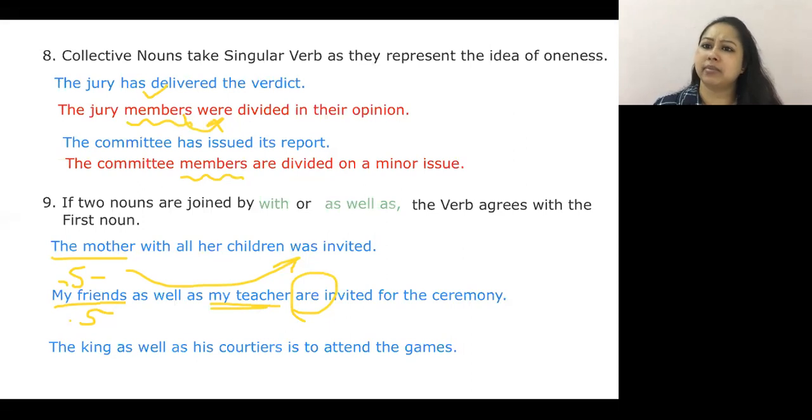Simple to understand. But this exception is only when we are using with and as well as. Similarly, the king along with, as well as, his courtiers is to attend the games. The king would never attend a place by his own, or travel on his own without his army and guards and his courtiers. And so it is assumed when the king is invited, a lot of other people would also flock with him. So the king as well as his courtiers, it is understood, is to attend the games.